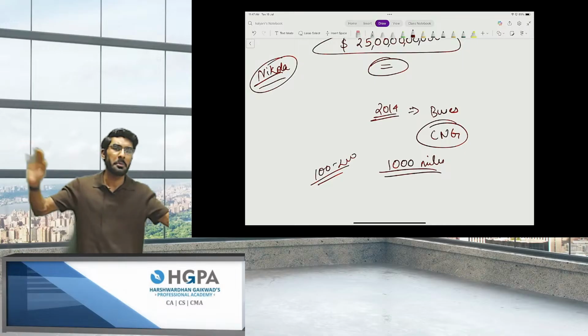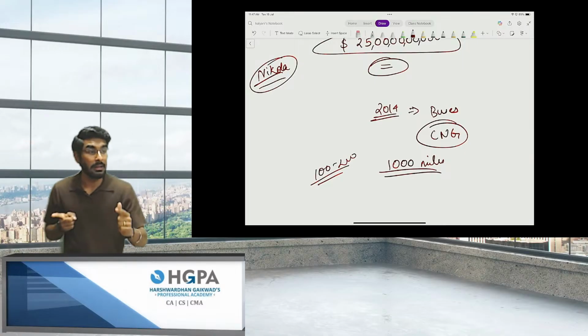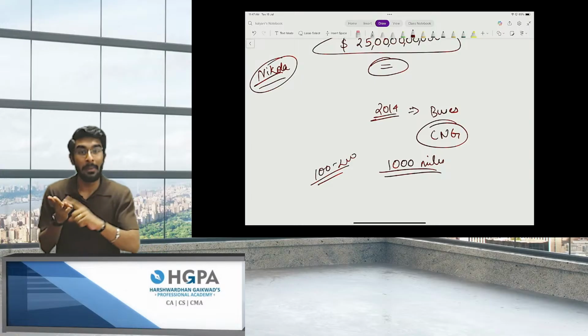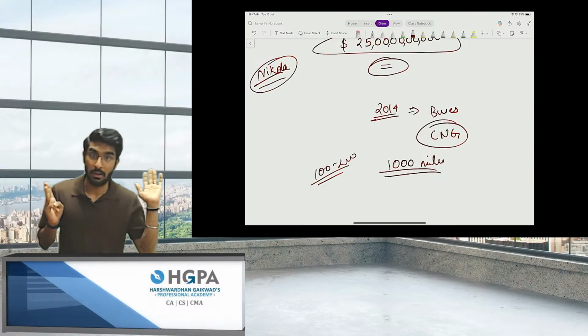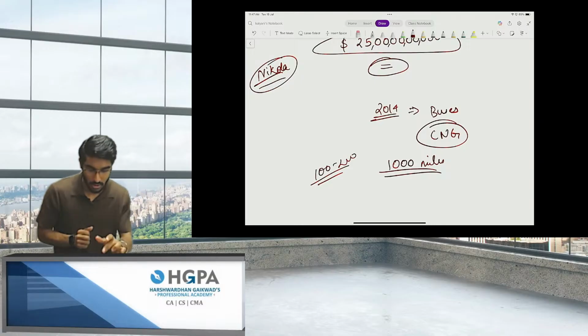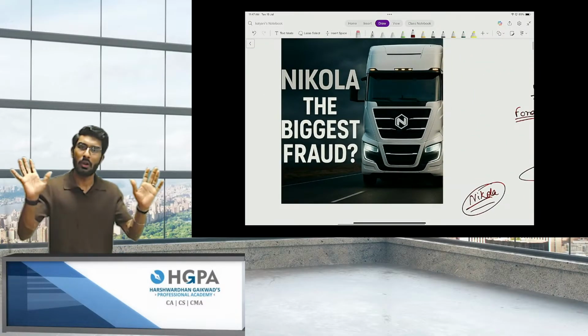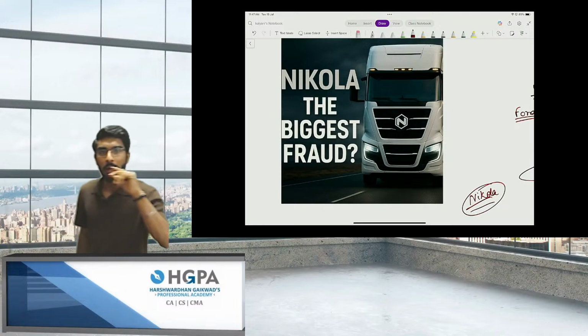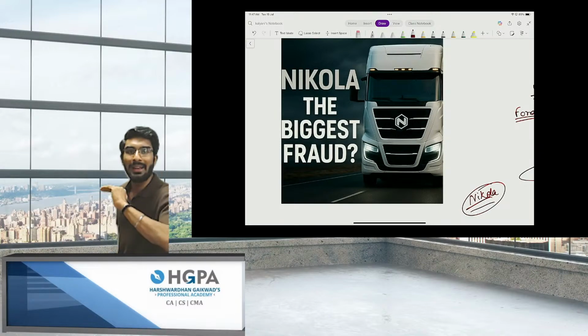Everybody was surprised, people. Number one, it can run longer distances. It is running on clean energy. Plus, it is not at all costly. Three things. So when people heard this story, everyone got surprised. This was how they captured the attention of the people. Then for a few months they went silent.